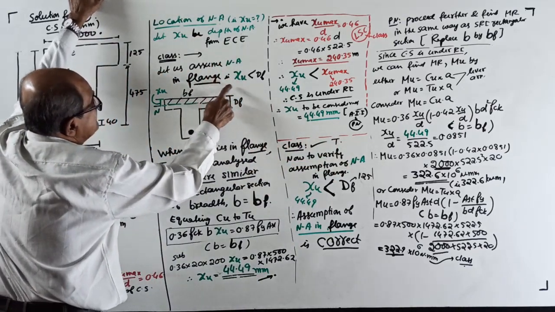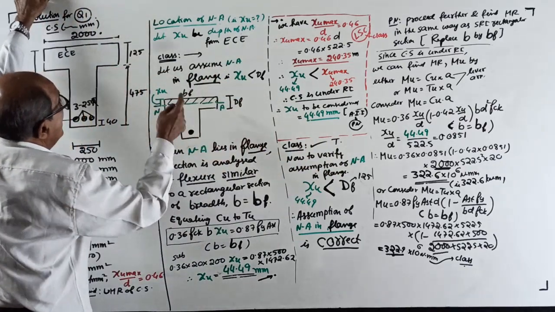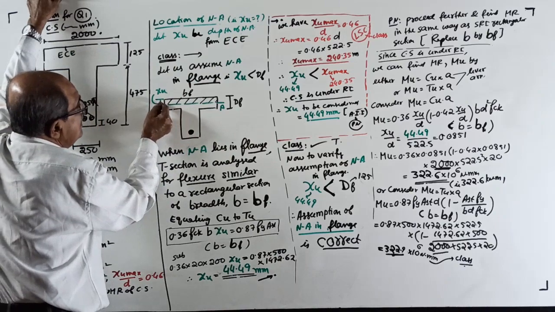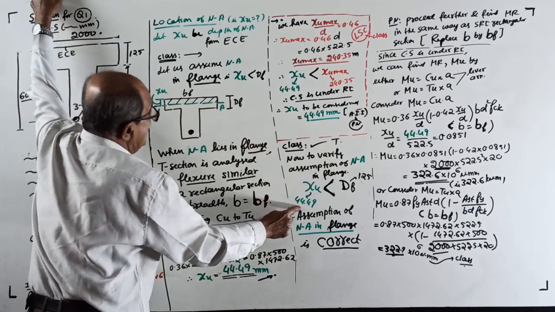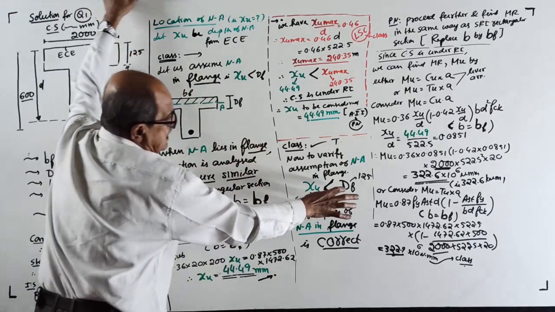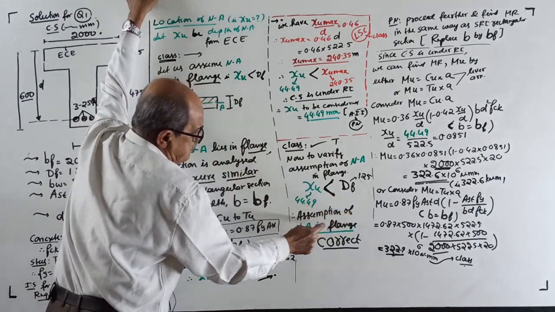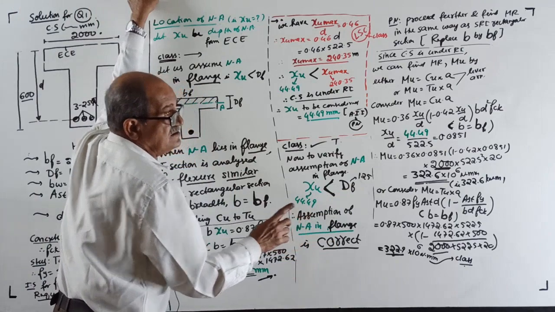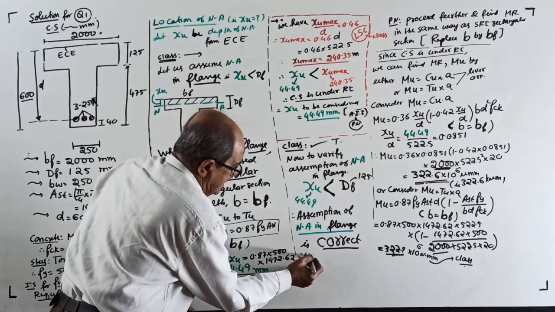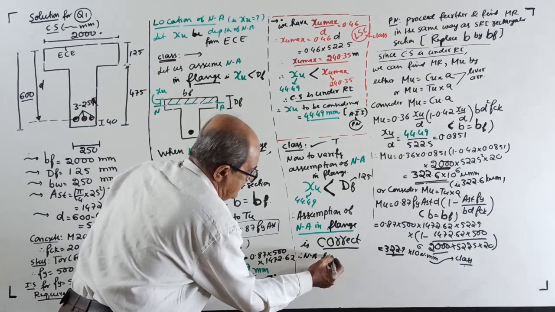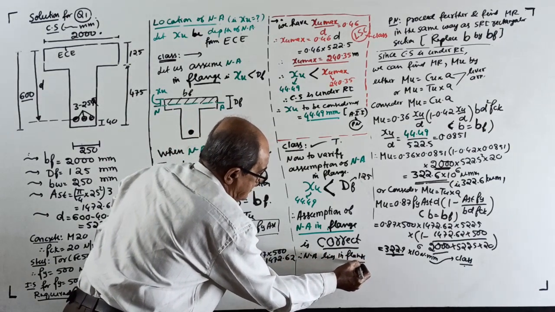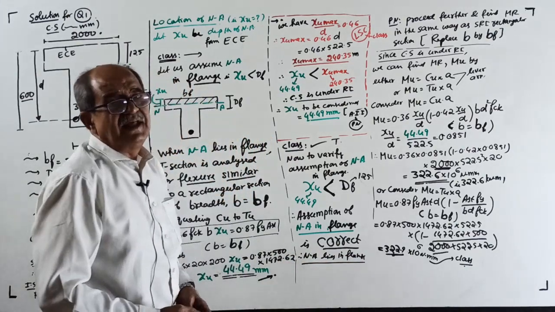Verify whether the assumption is correct or not. We assumed the neutral axis in the flange, xu less than Df. Yes, xu came 44.49, and your Df is 125. So the assumption of neutral axis in flange is correct. You can write here, therefore, if you want, neutral axis lies in flange. Actually not required. Yes, what we assumed is correct.